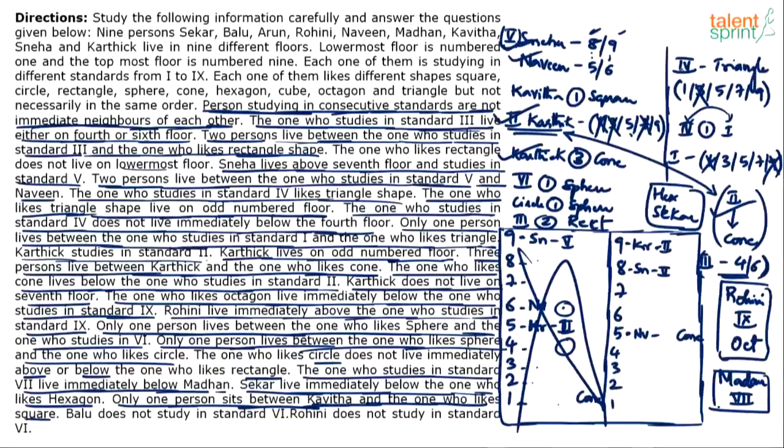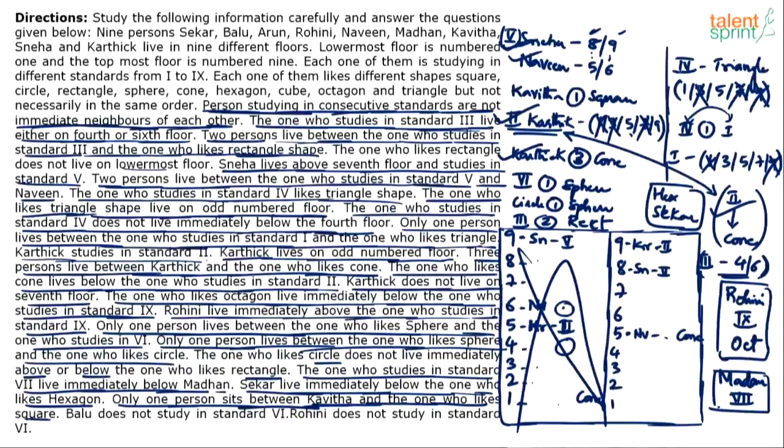Similarly, we know that the 4th class person is either on the 1st floor, 3rd floor, 5th floor, 7th floor, or 9th floor. But the 9th floor is already blocked by the 2nd class person. 4th class cannot come on the 7th floor because the 8th floor is blocked by Sneha, who is in 5th class, right? 5th class and 4th class cannot be together. See, the 7th floor cannot have 4th class because then they will become neighbors, 5th and 4th. So 4th cannot come on the 7th floor. 4th can come on the 5th floor. Okay, 4th cannot come on the 5th floor also.